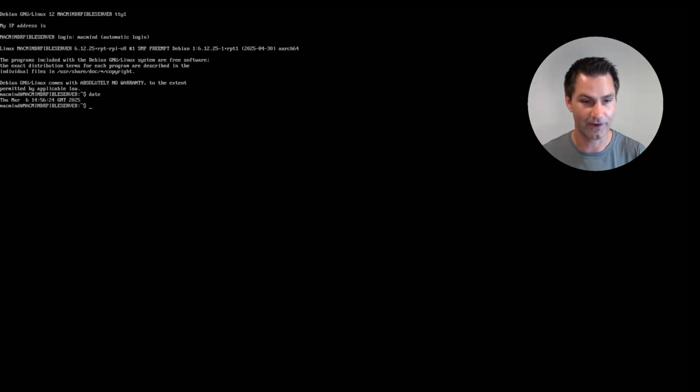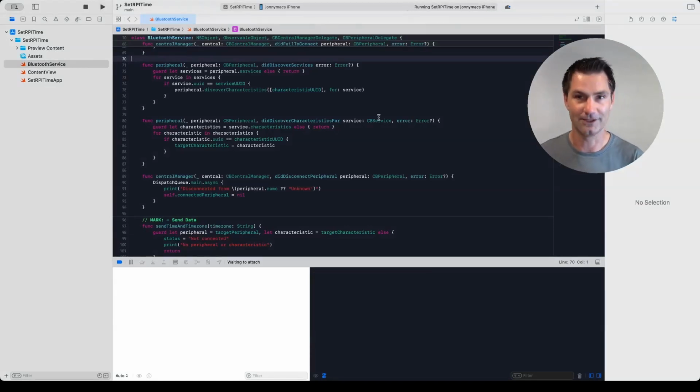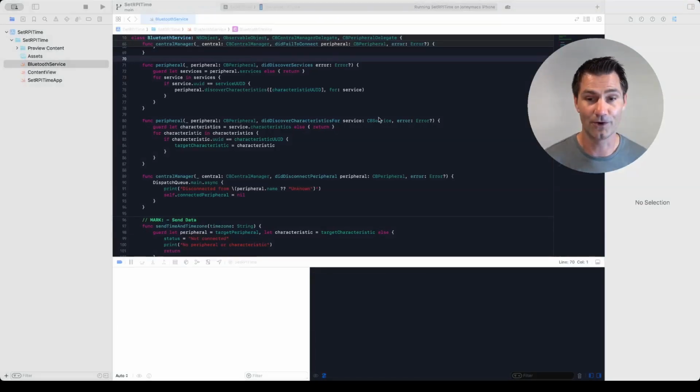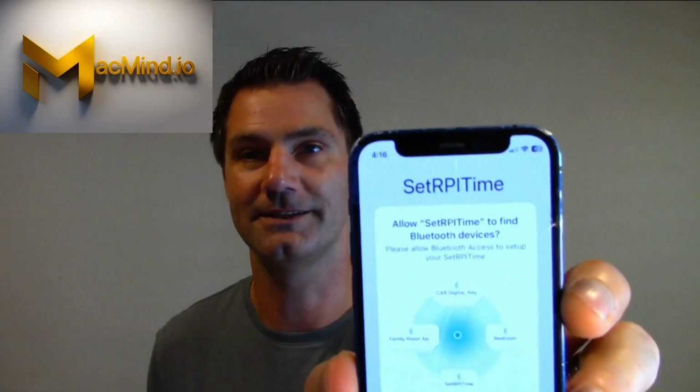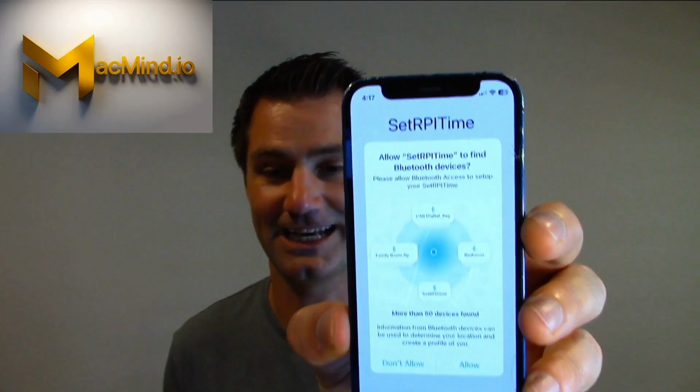So let's head back over there. And this is pretty cool. So we can just launch the app right here, and it's going to go ahead and just launch it on my phone. So the reason for that has to do with, there is a simulator, and some of us are familiar with that simulator, but you can't really use Bluetooth peripherals through the simulator, and they don't recommend it, especially because you're not going to be really testing how it's going to work on the device. So they just install it on the device, and this actually makes it a lot easier because you can see the device. Okay, so we're just going to allow Bluetooth for this app.